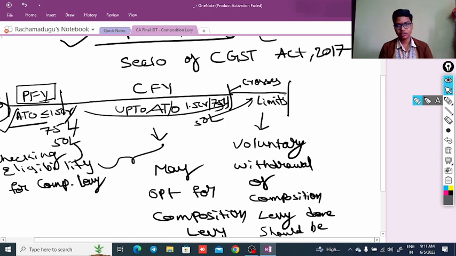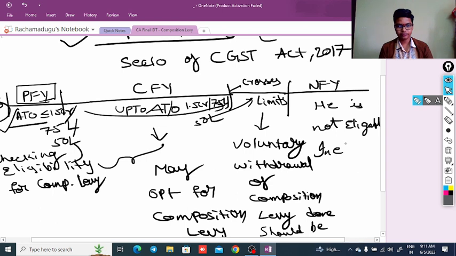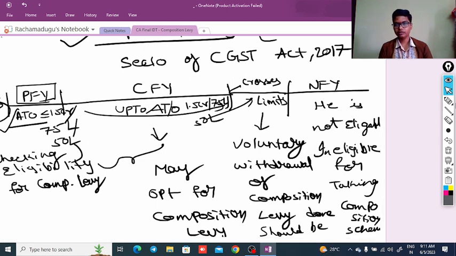And in the next financial year he is ineligible for taking the composition scheme.